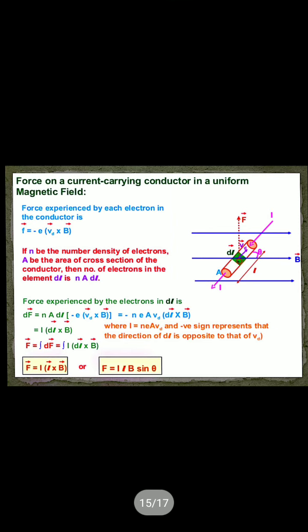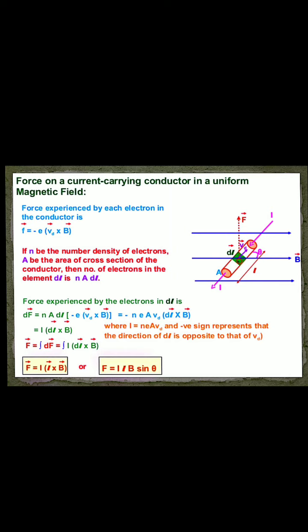Now the next point is the force on a current carrying conductor in a magnetic field. You also studied this in class 10. If we place any conductor inside a magnetic field, the force acting on it will be F equals BIL sin theta. We studied this in class 10. So let us just recall this again. When a conductor carrying a current is placed in an external magnetic field, it will experience a mechanical force.